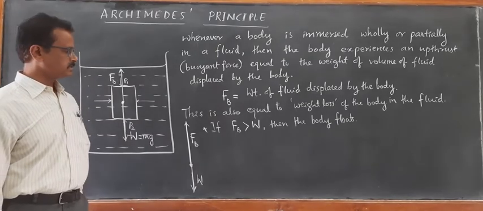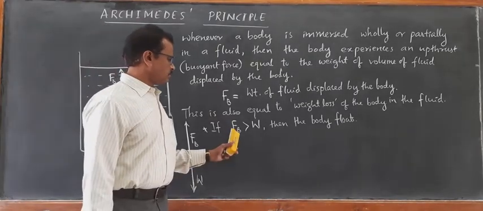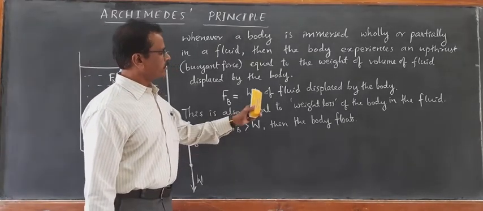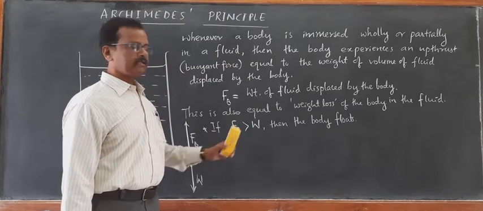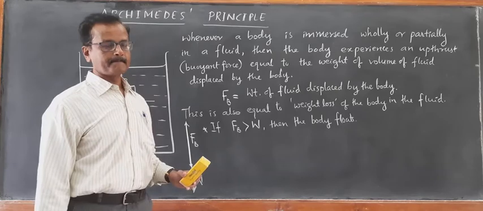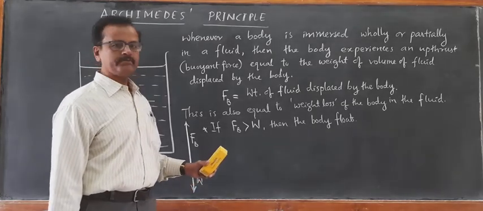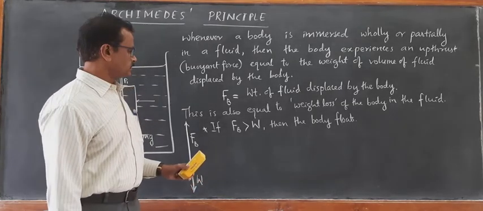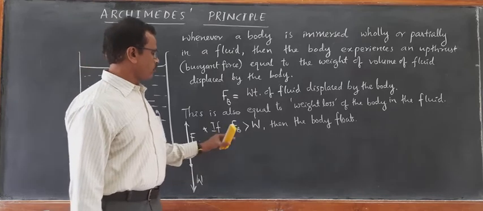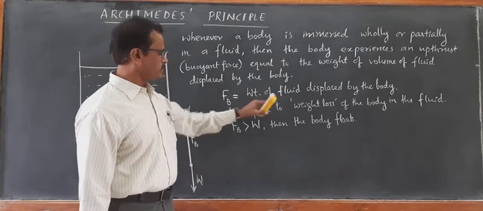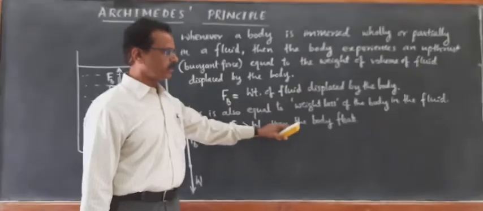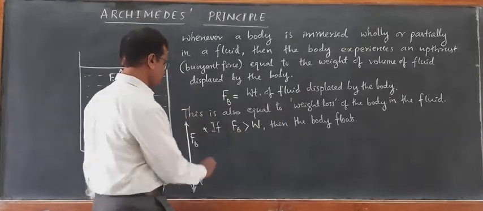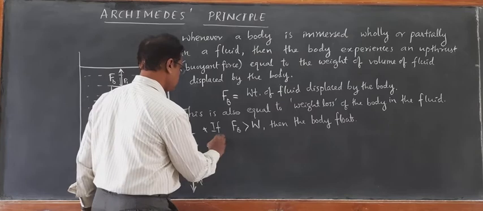It means the weight of the fluid displaced by the body is greater than the actual weight of the body. Then the body floats. If the weight of the fluid displaced by the body is greater than the weight of the body, then the body floats.